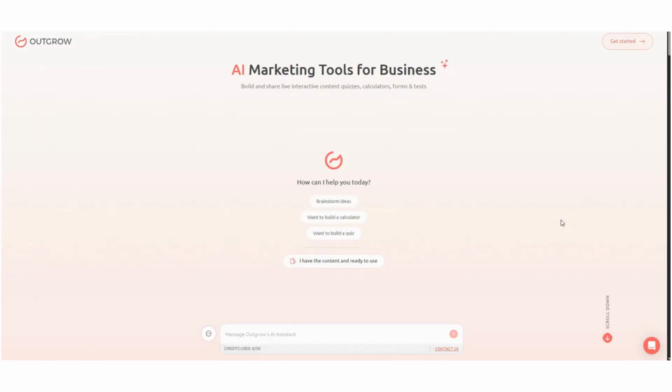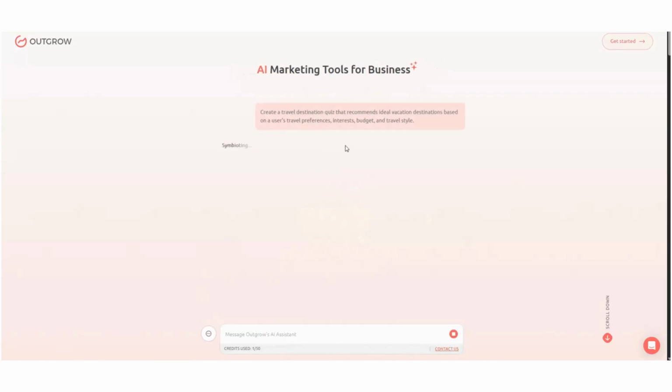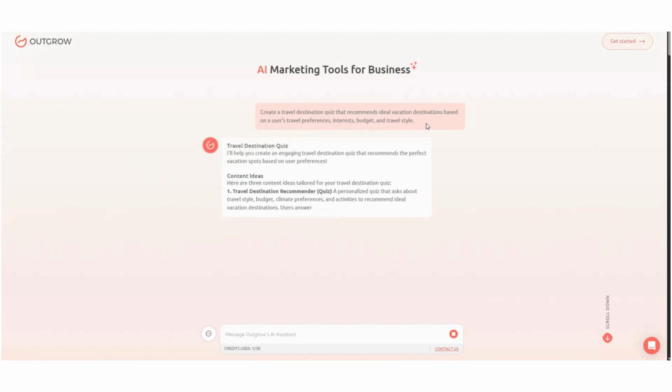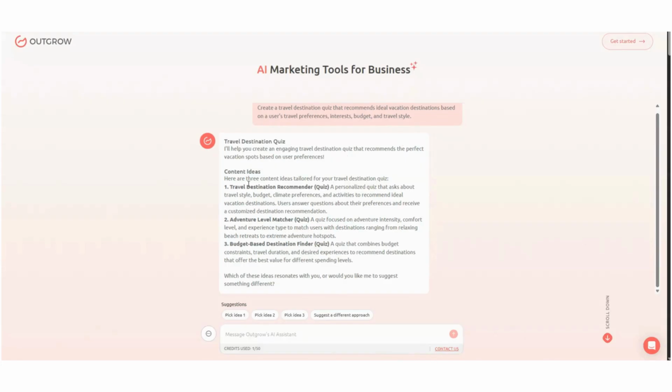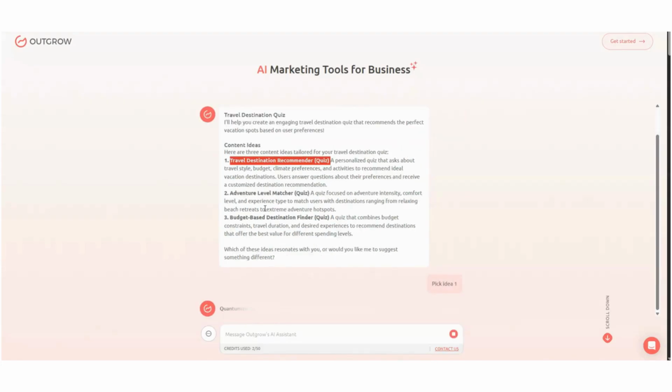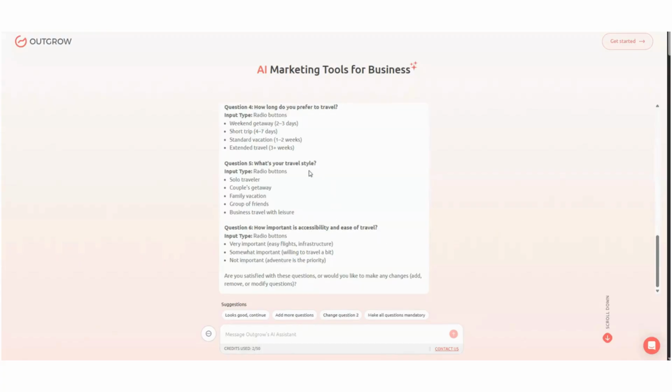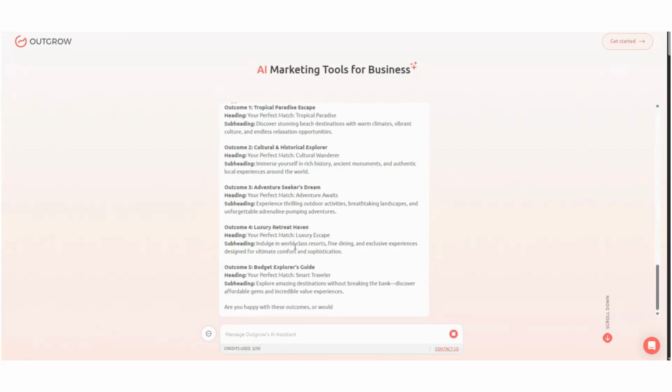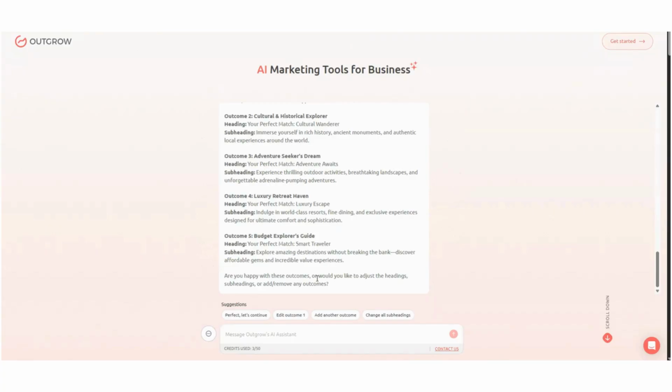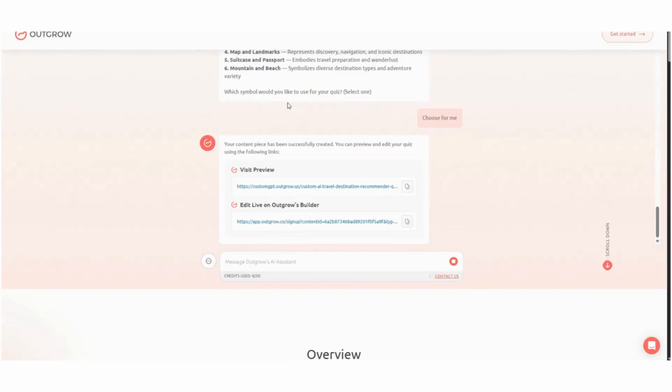Open the AI Assistant and ask it to generate a travel destination recommendation quiz. For example, you can prompt it with something like, create a travel destination quiz that recommends ideal vacation destinations based on a user's travel preferences, interests, budget, and travel style. Within seconds, the AI generates a complete interactive quiz draft. It also creates personalized destination recommendations based on the user's responses. But remember, AI is just the starting point. The real customization happens inside Outgrow.